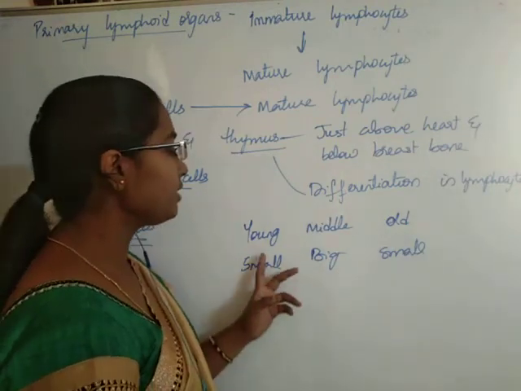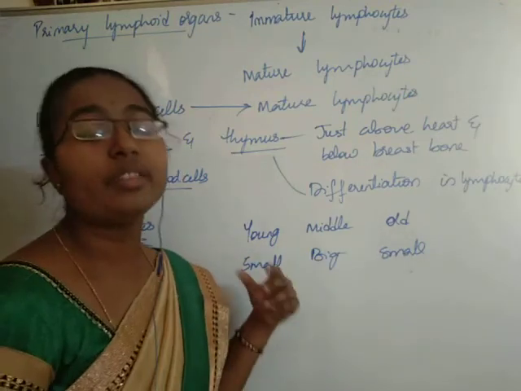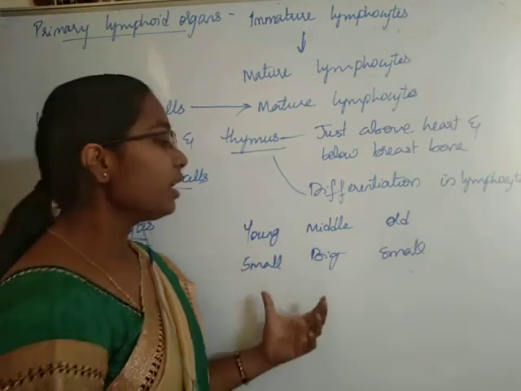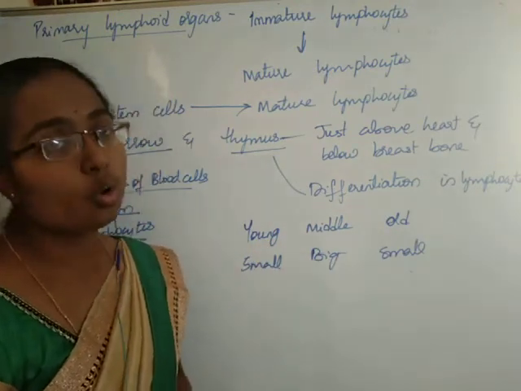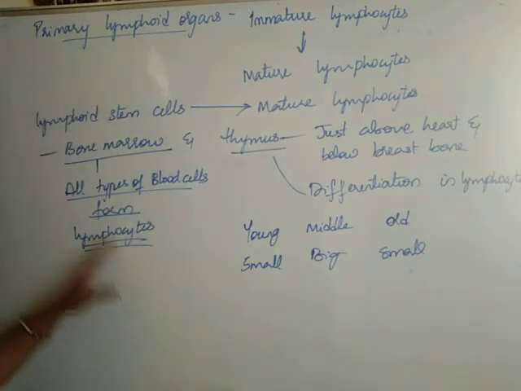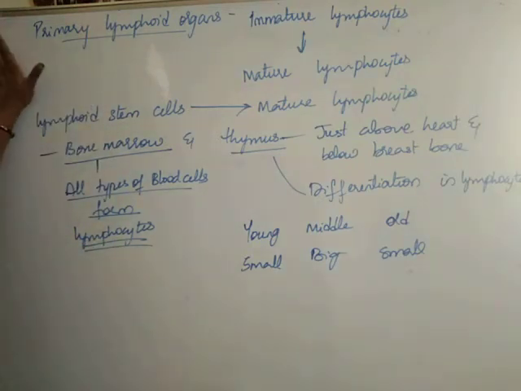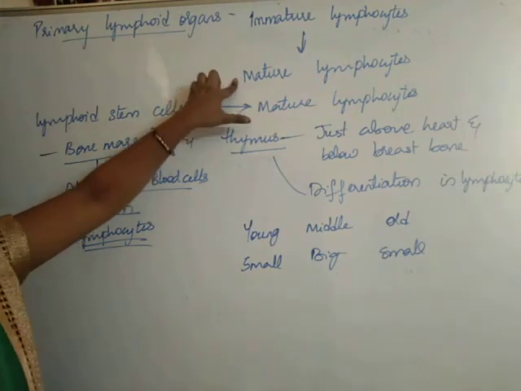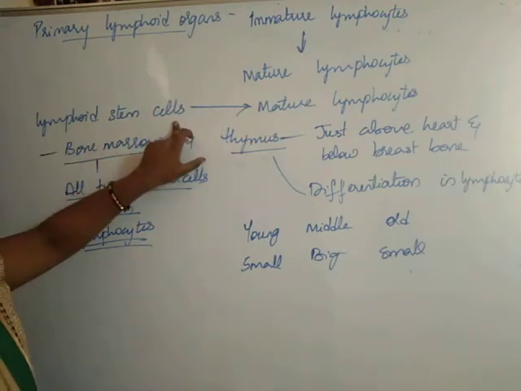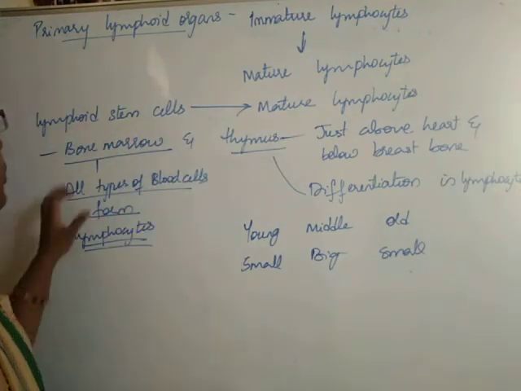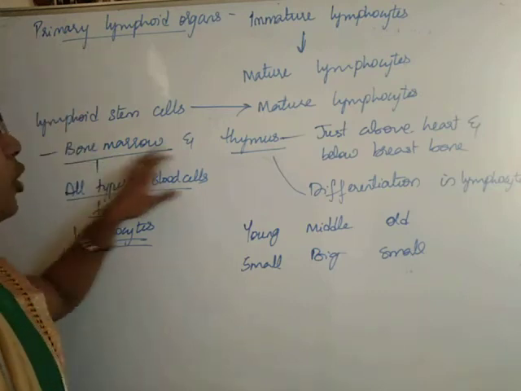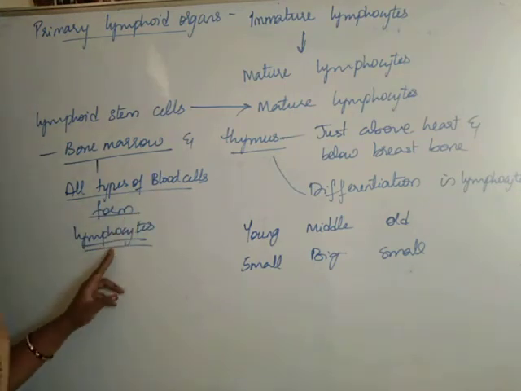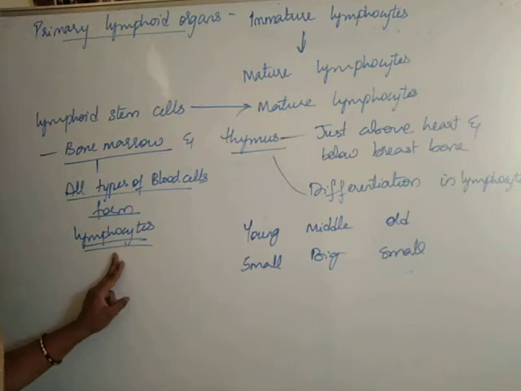That is why, you know, students, in young children and in old people, the immune system is very weak, because the thymus gland is small in the young and old, okay. So students, this is about primary lymphoid organs. Primary lymphoid organs are the places where immature lymphocytes are converted into mature lymphocytes. That is, lymphoid stem cells are converted into mature lymphocytes. There are two primary lymphoid organs, bone marrow and thymus. From bone marrow all types of blood cells will be formed. Even lymphocytes form from the bone marrow.